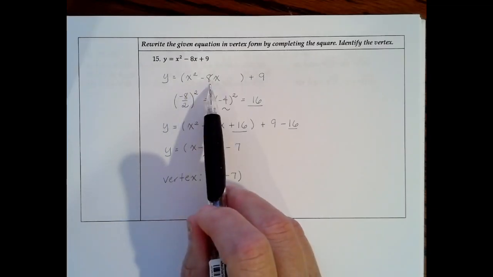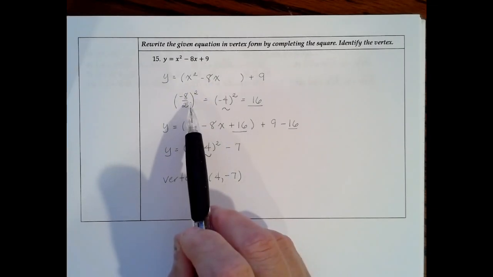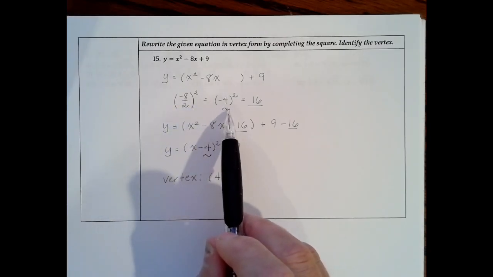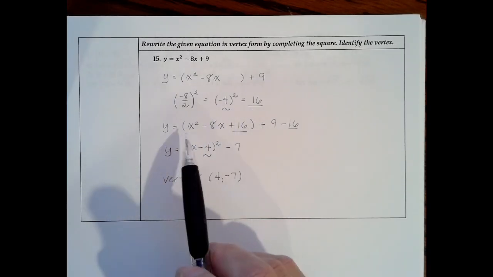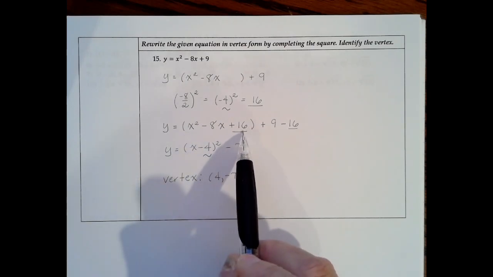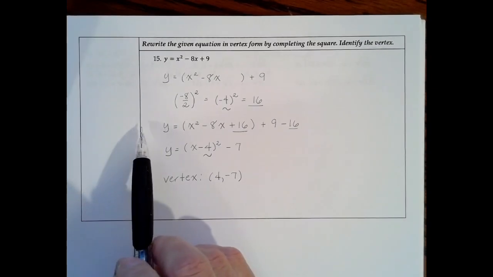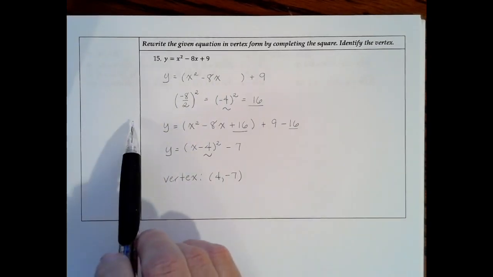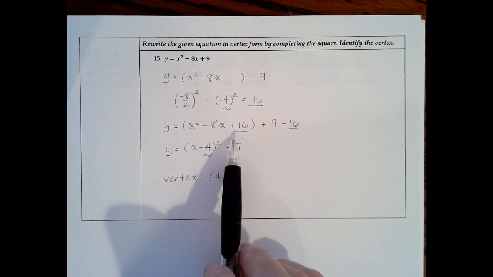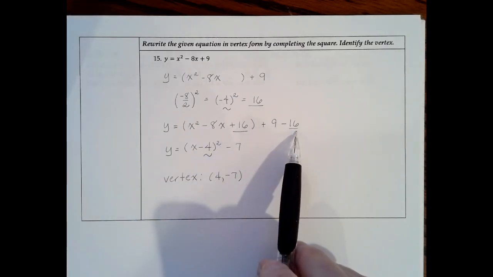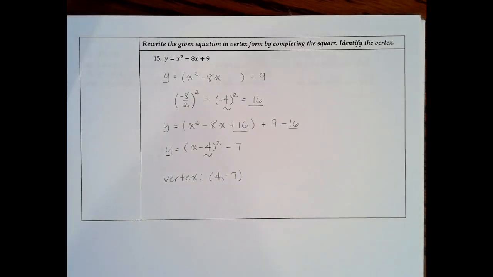So we're going to take the middle term, the number in front of the x, and divide it by 2. -8 divided by 2 is -4. We square that -4 and we get 16. So we're going to add 16 to this expression, x squared minus 8x plus 16. Normally we would have added 16 to the other side of the equal sign and combined it with our 9, which would be on the other side. But we're going to leave both of those numbers over here on the right side. That means if we add 16, we also have to subtract 16 so we don't change anything.